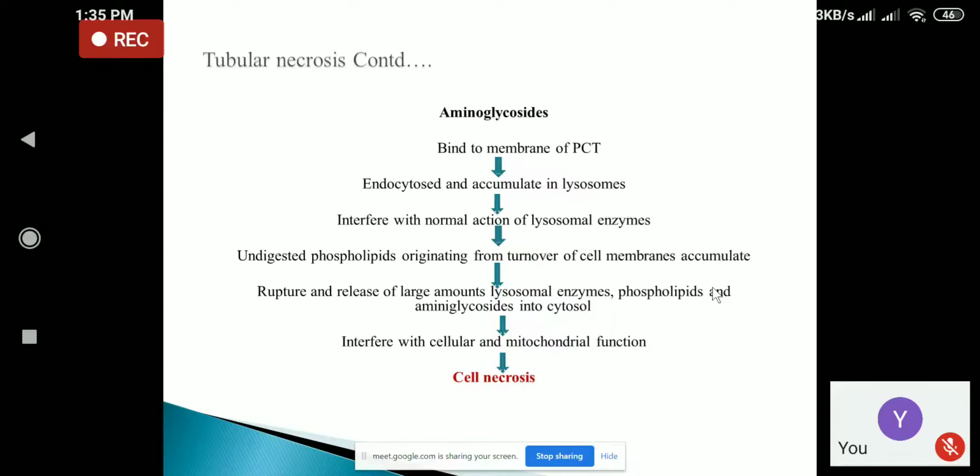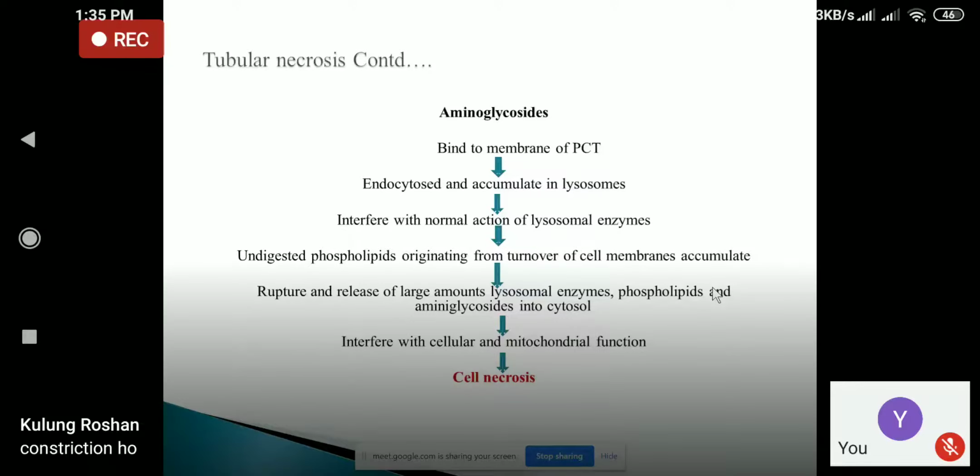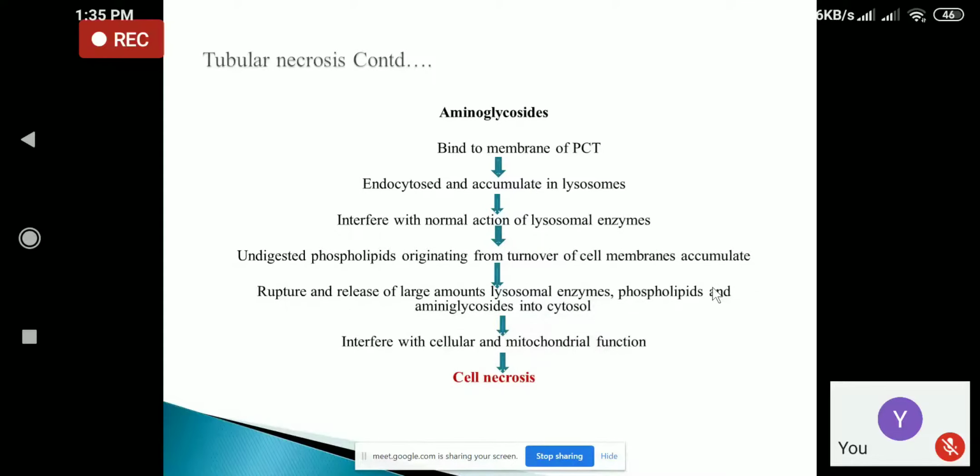tubules. So, after being bound to the membrane of the PCT, it will be endocytosed. That is, the drugs are brought inside the cell. So, there will be endocytosis and accumulation, and the drugs will be accumulated in the lysosomes, and it will interfere with the normal function of the lysosomal enzyme.